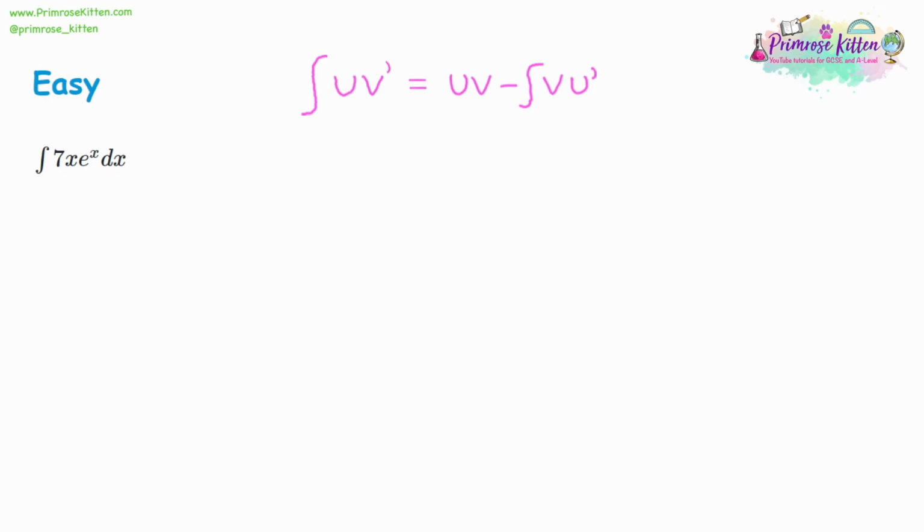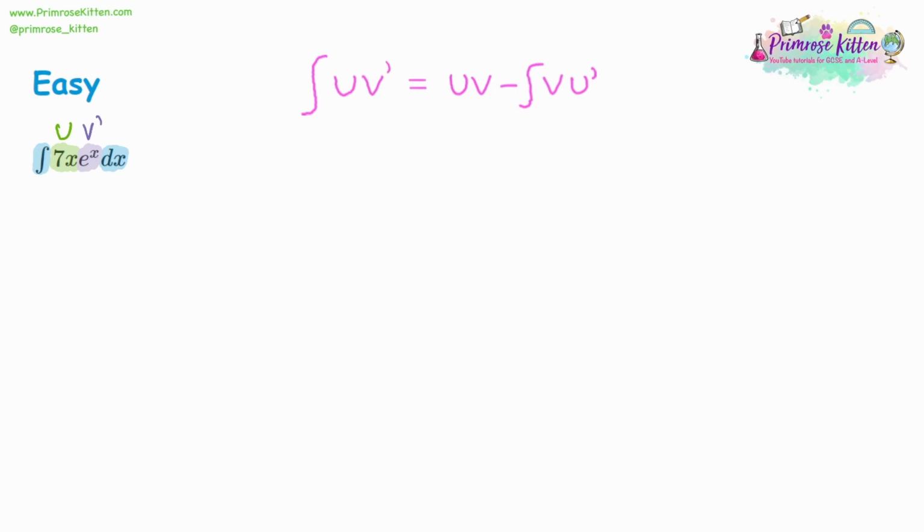Now, our next example uses the number e. So again, follow the same method. We can ignore the integral notation. We'll split it into two parts. We've got an x section, 7x, and then we've got a different section. This one's going to be an e to the power of x. This is going to be our u and our v dash.